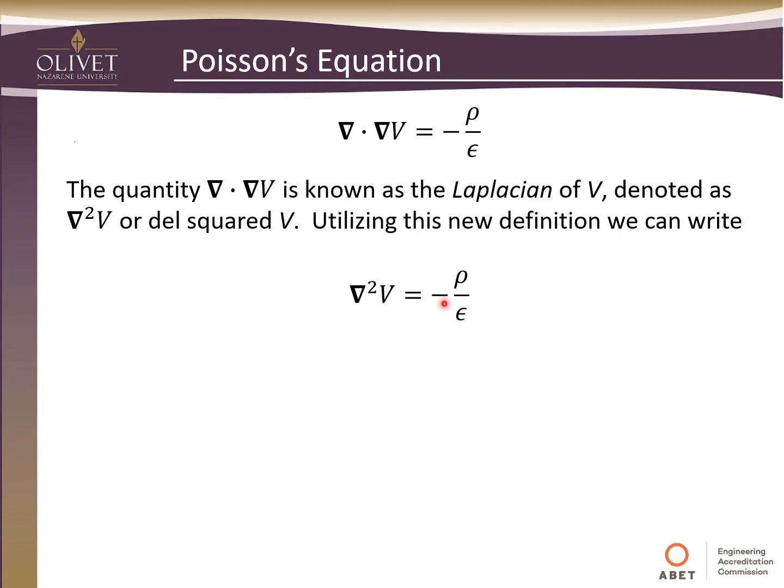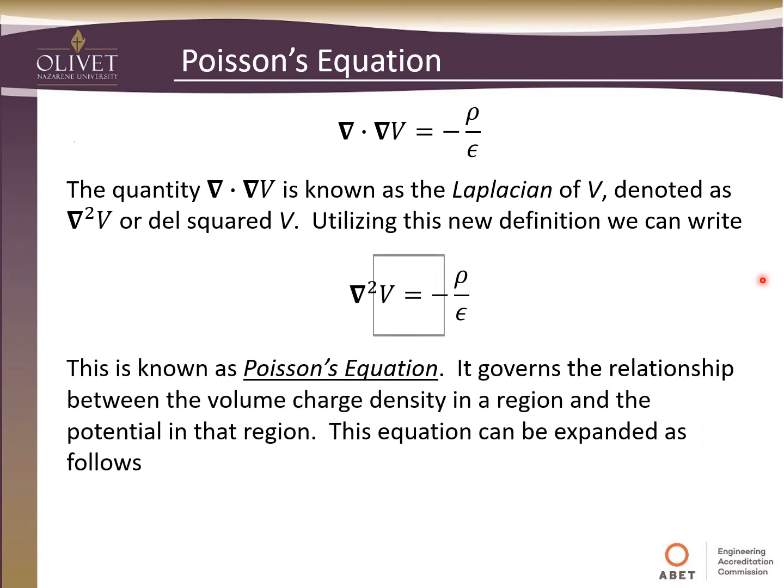And so utilizing this new notation, we can rewrite this as del squared of the voltage must equal the total charge divided by the permittivity in a closed space or volume. So this is known as Poisson's equation. This is what governs the relationship between the volume charge density in a region and the potential in that region.